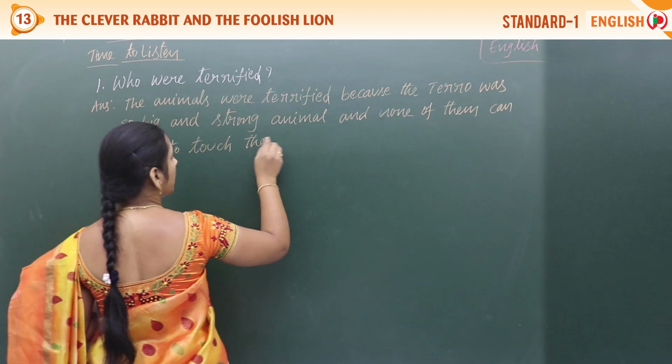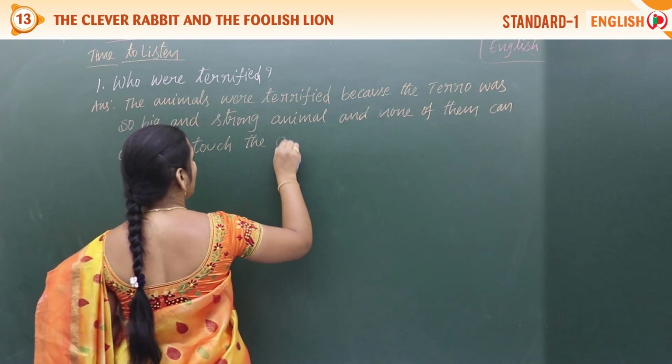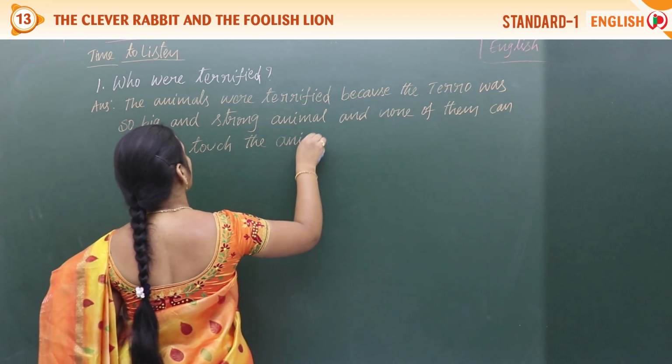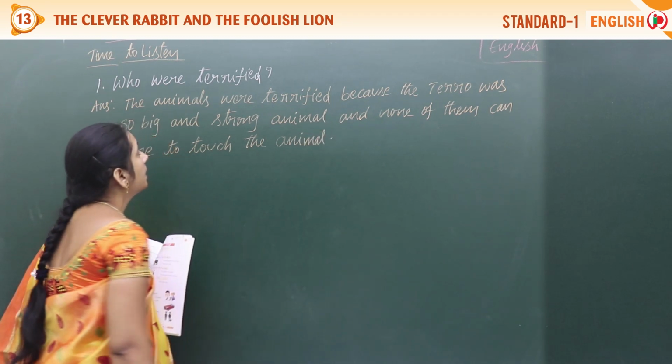None of them can dare to touch the animal. So that's why they were terrified.